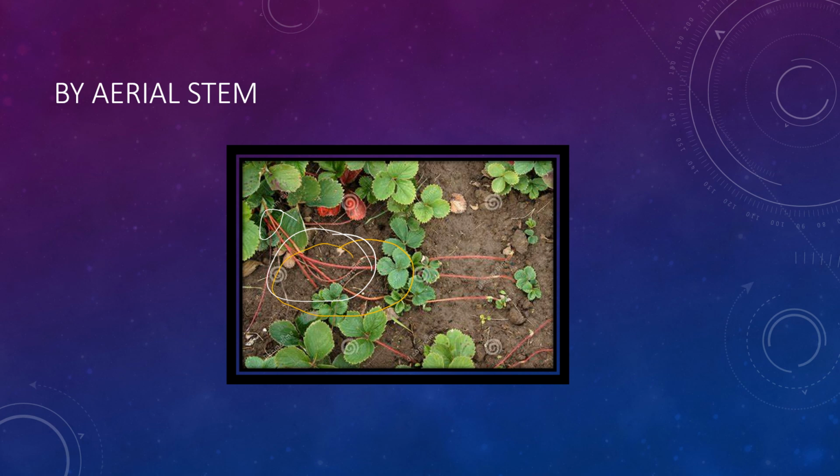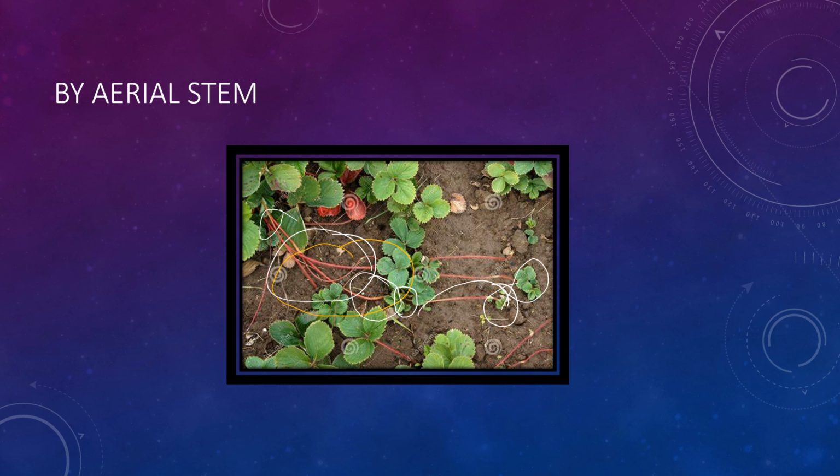Now it develops roots and buds at the point of contact with the soil. So where it is contacting the soil, suppose this is from this plant, it is moving to this plant. So at the point of contact to the soil, it is producing roots and buds, and from there again a new plant is growing. So from that point only a new plant is being developed.